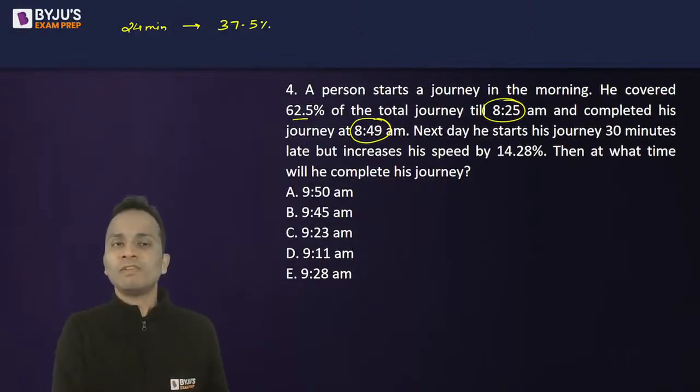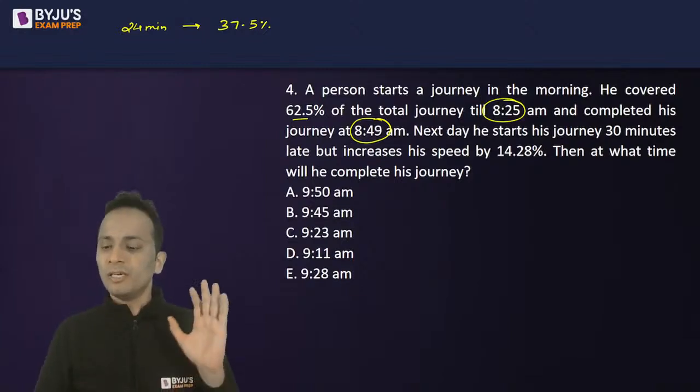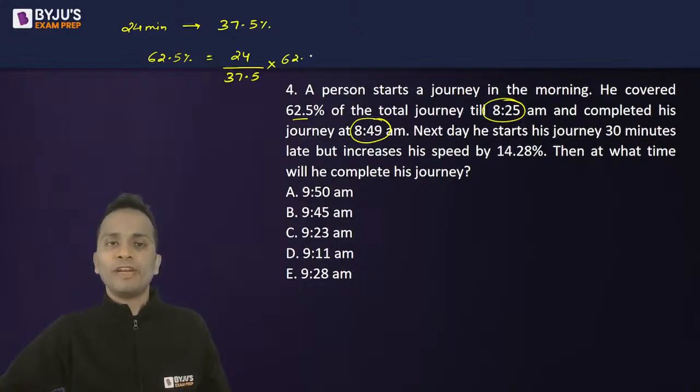So the remaining journey, 37.5%, will now be covered in the next 24 minutes up till 8:49 a.m. Clear? Now, if 24 minutes he's taking for 37.5%, then to cover 62.5% of the initial part of the journey, he must have taken how many minutes? 24 divided by 37.5 multiplied by 62.5. अब 37.5 and 62.5 में से 12.5 कॉमन आ जाएगा, 3 and 5. So this will come out to be 8 into 5, 40 minutes.